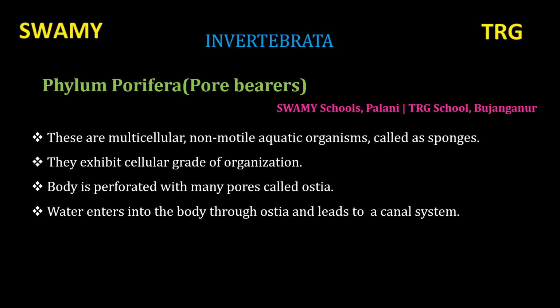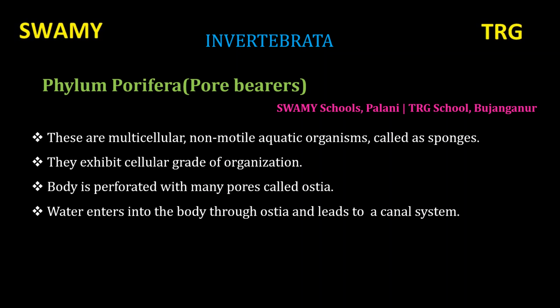Their body is nothing but aggregates of cells. Porifera are multicellular animals, that is, they have many cells in their body. They are non-motile aquatic organisms; they do not move from place to place.